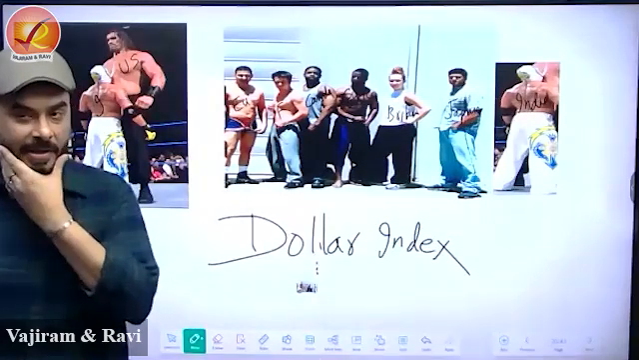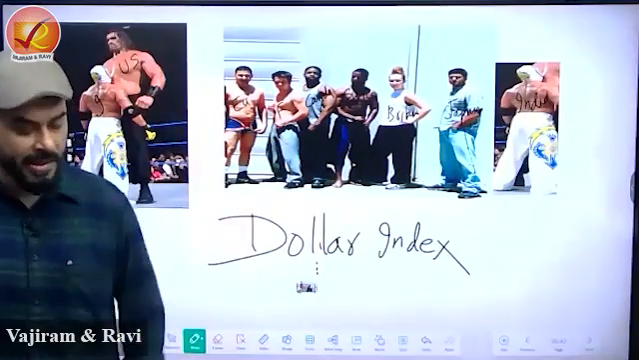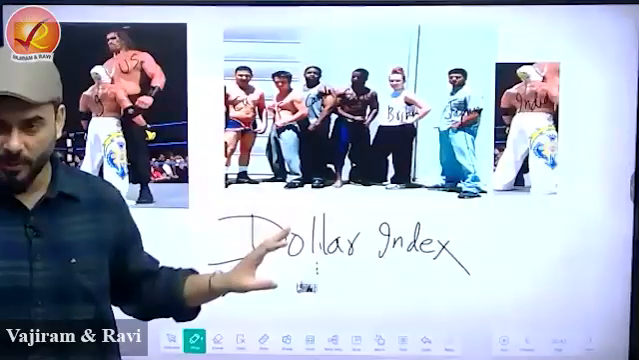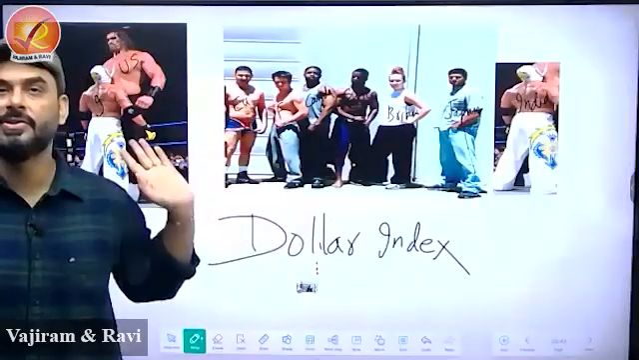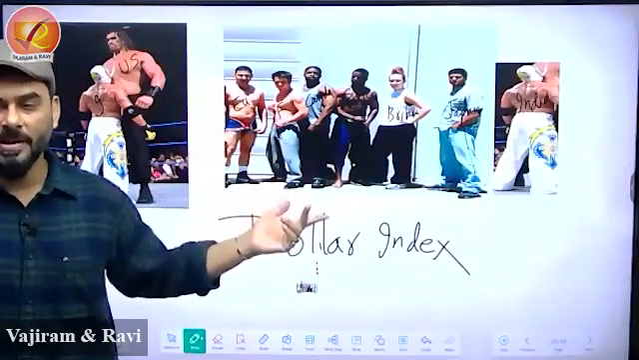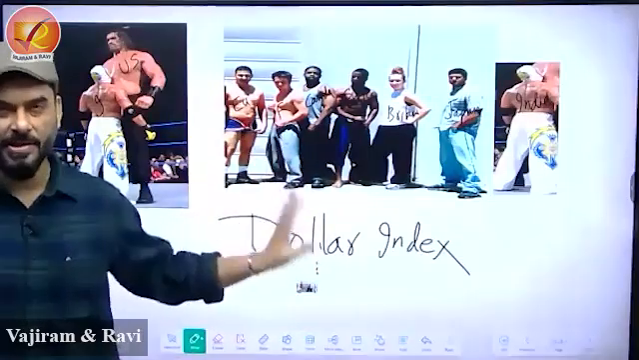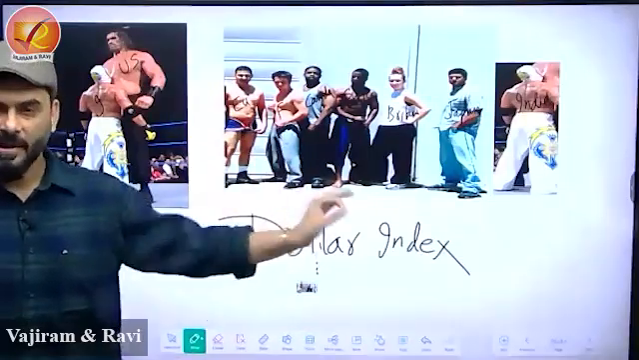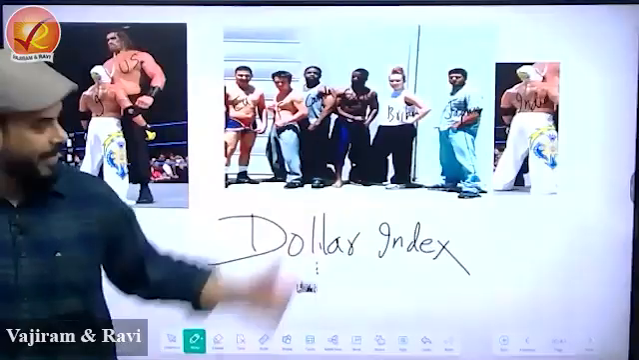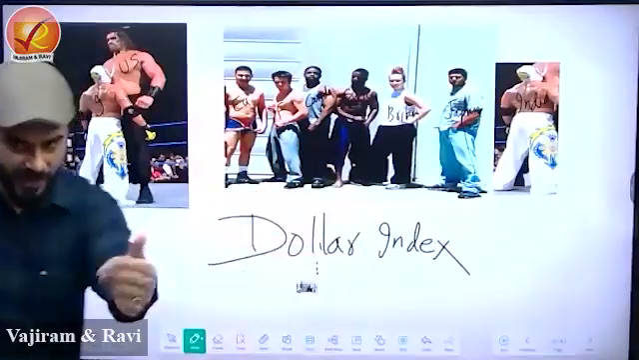Whenever I teach something very technical, mostly in these kinds of classes, on the first occasion when I introduce the concept, I use pictures. But when we repeat the same concept, then we don't use them, because this won't help us in the exam. This is good to understand, but not for the exam. For the exam, we have something else which I'm going to show you. But first, just 30 seconds of discussion of this. What is the meaning of dollar index?